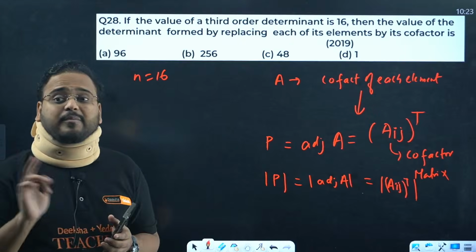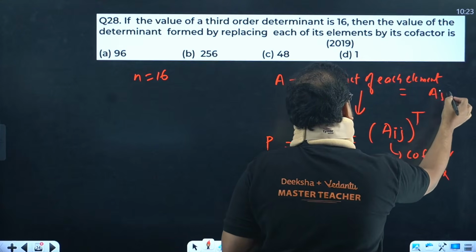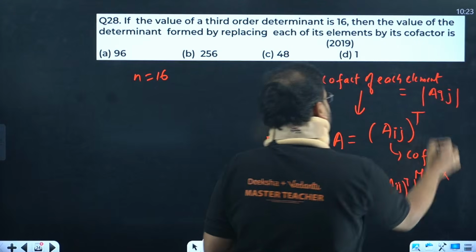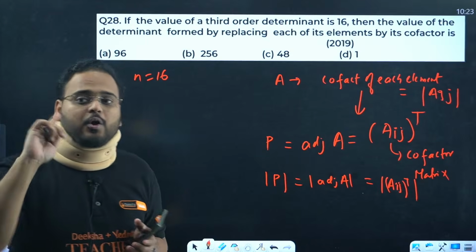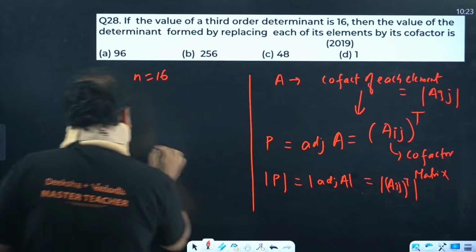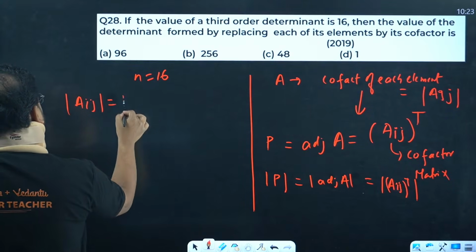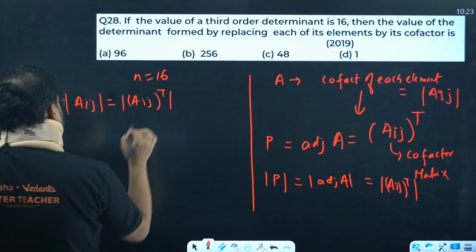In the question they are not mentioning the transpose. They are saying only cofactor, which means only A_ij. Now we all know this very well: the determinant of A_ij is the same as the determinant of A_ij transpose.